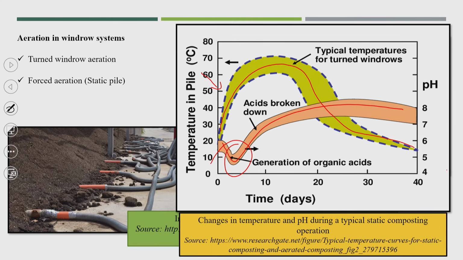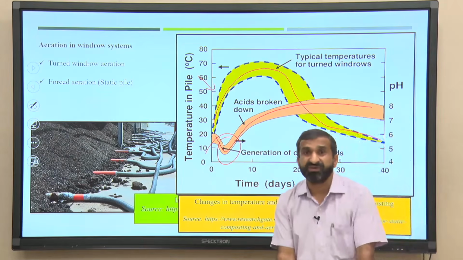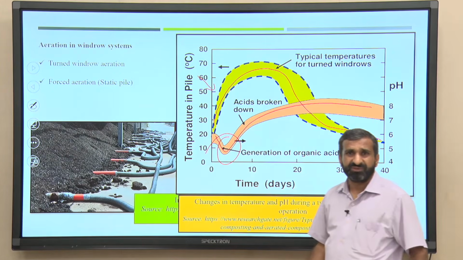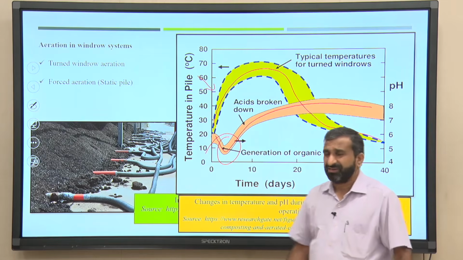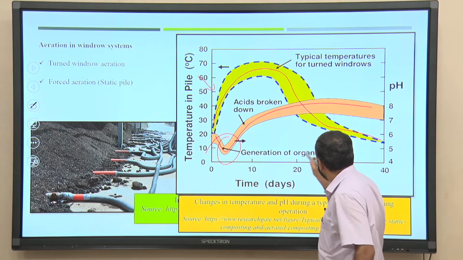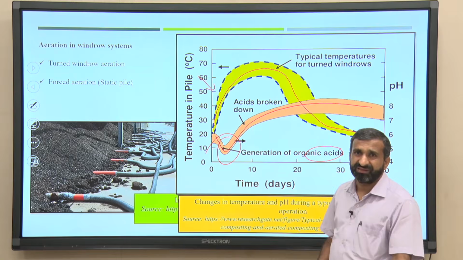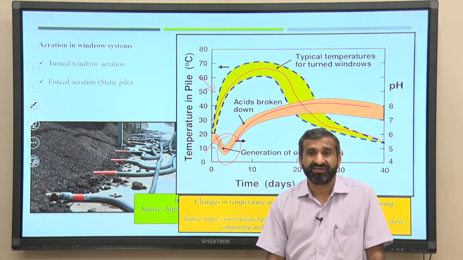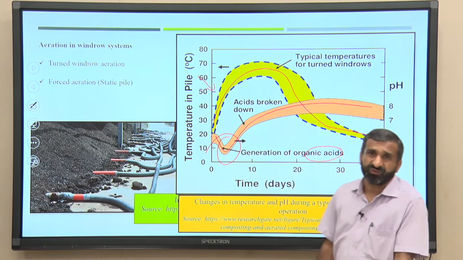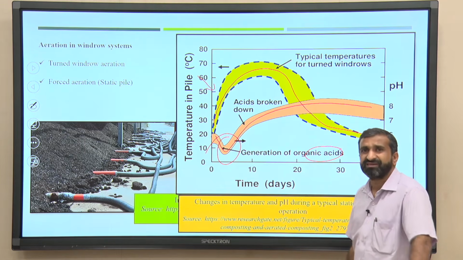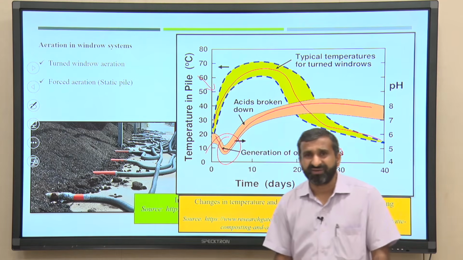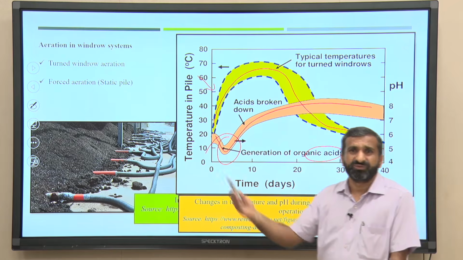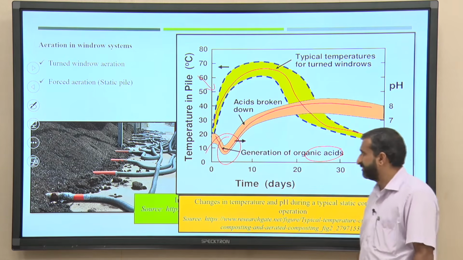But I think if you talk about in-vessel composting, such a kind of drop is not possible in that case, because the degradation is so fast. These organic acids will be produced only when the entire material is under anaerobic condition. Otherwise, in aerobic condition, these organic acids won't come up. These organic acids are nothing but volatile fatty acids, which are very easy to degrade again, or easy to produce carbon dioxide and methane from.